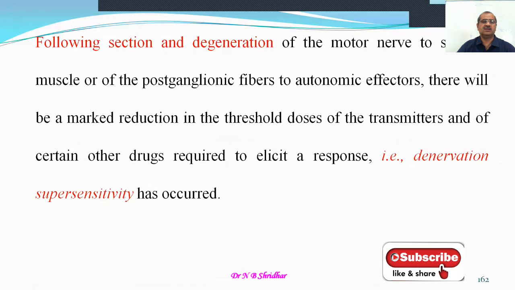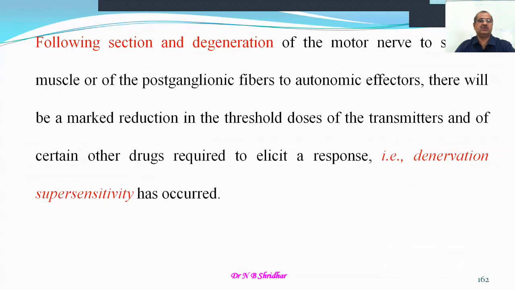Denervation supersensitivity is the increased sensitivity of an autonomic fiber, a postganglionic fiber, whenever the nerve supplied to the skeletal muscle is cut, and because of this the threshold to the neurotransmitters is decreased. So that's known as the denervation supersensitivity. Means whenever you are denervated, the sensitivity increases to the highest extent. That's known as the denervation supersensitivity.